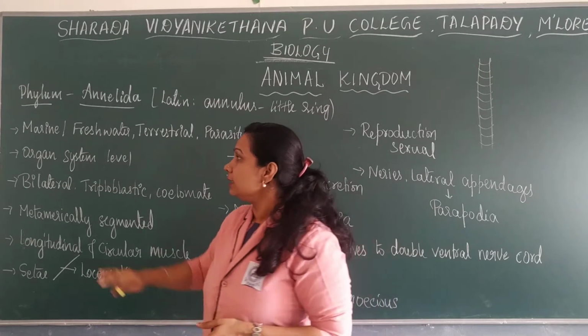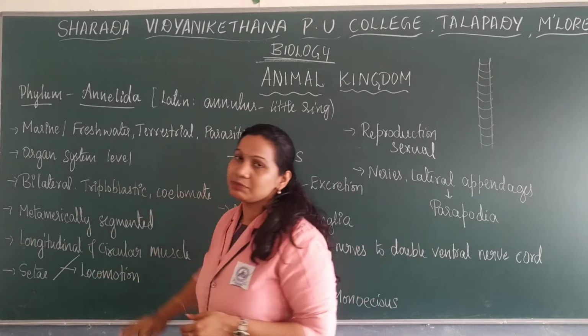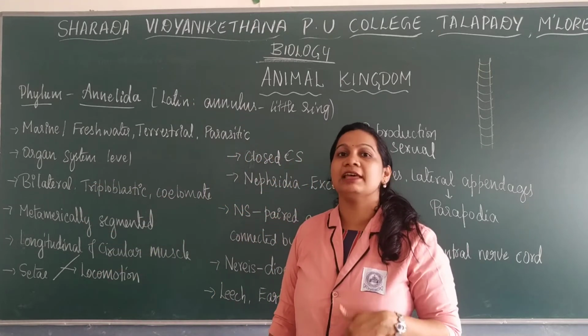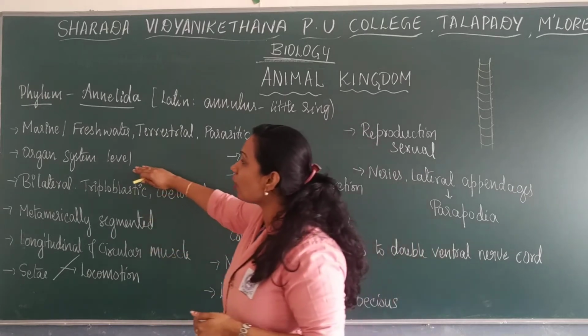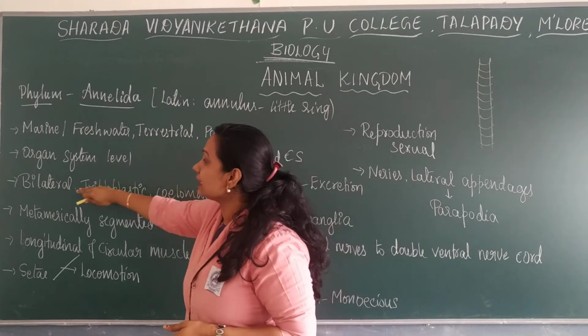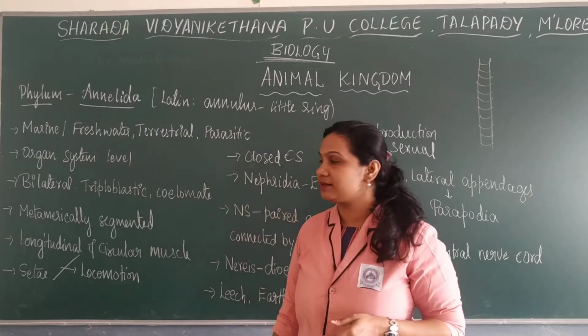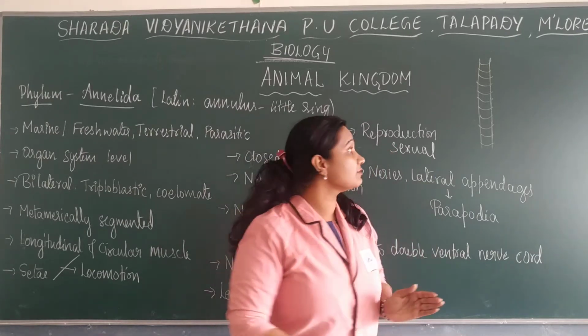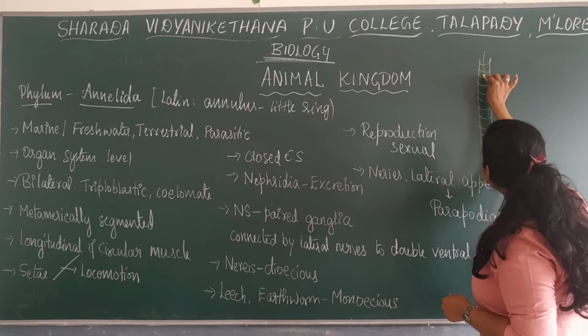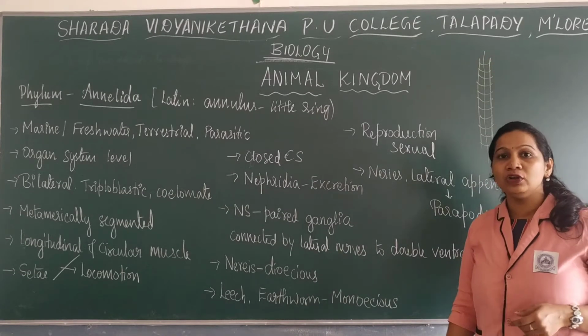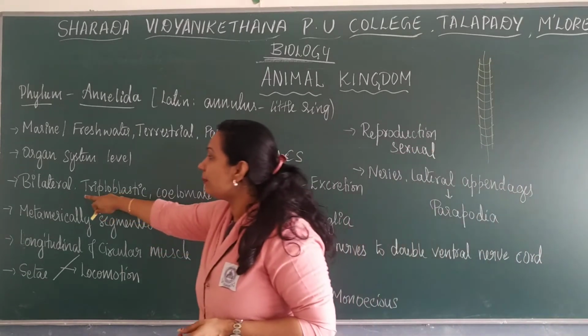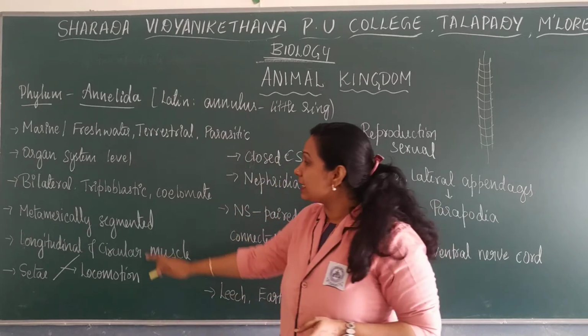Next, they have organ system level of organization, consisting of bilateral symmetry. Their body is divided into two identical halves in only one axis, that is bilateral symmetry.